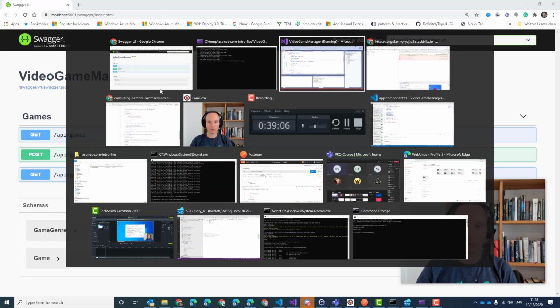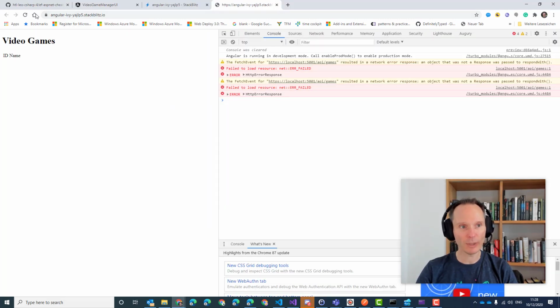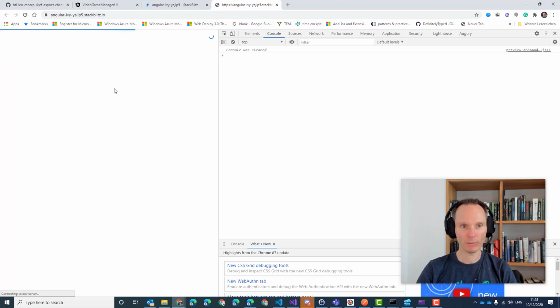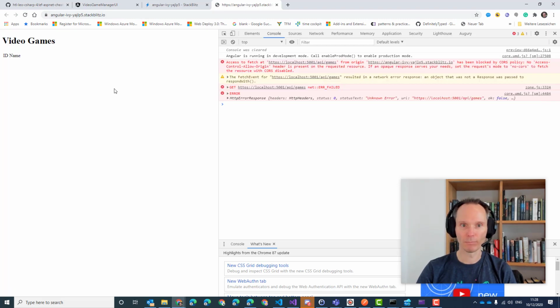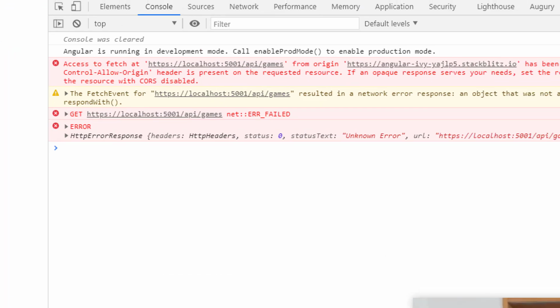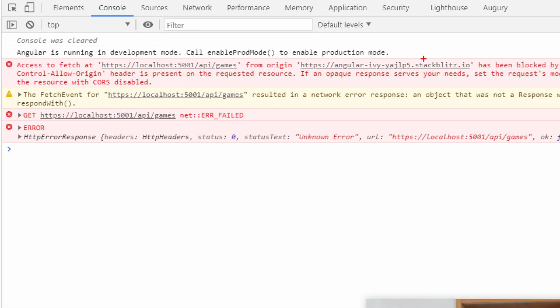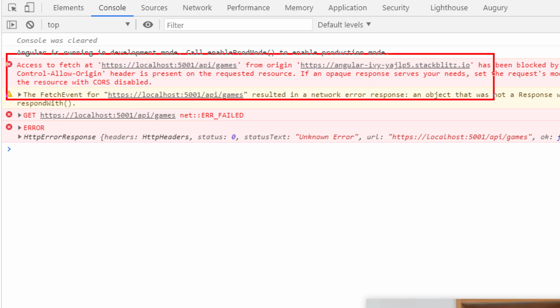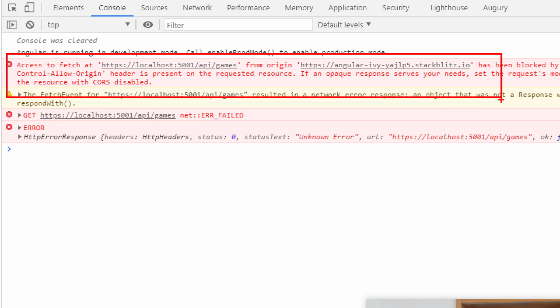Now let's go to our Angular app and reload. It will still not work. Boom. We get a different error. And this one is an error you will frequently stumble upon when working with Angular and web APIs. And the root cause for the error is CORS.